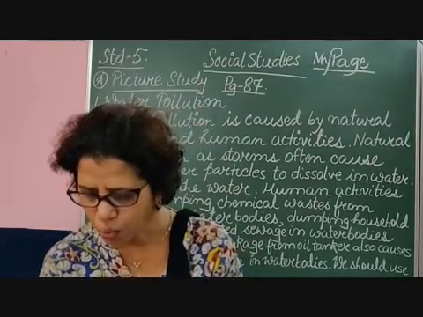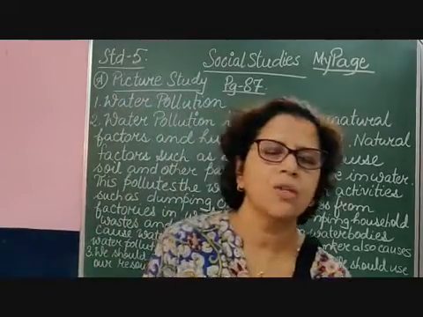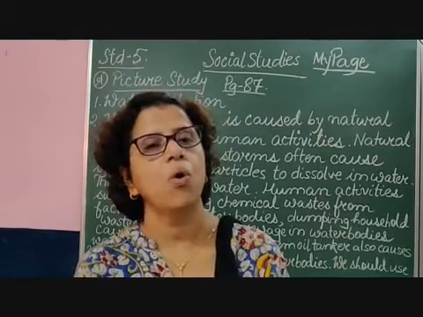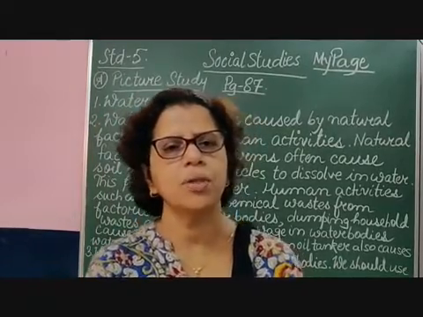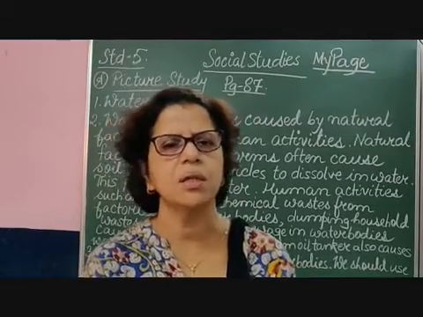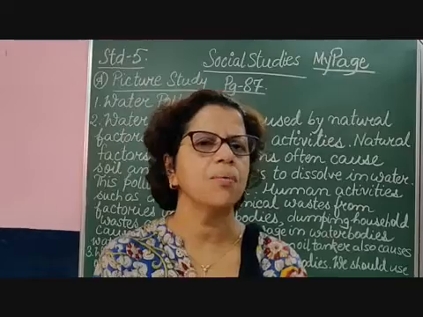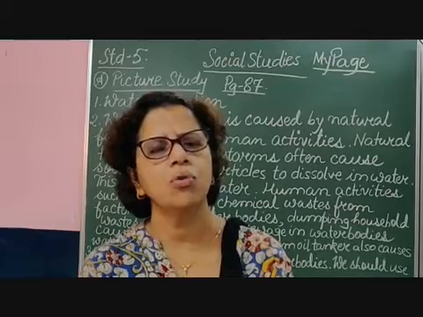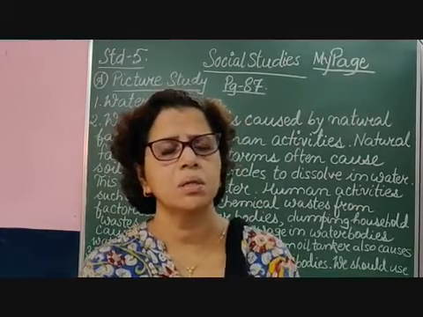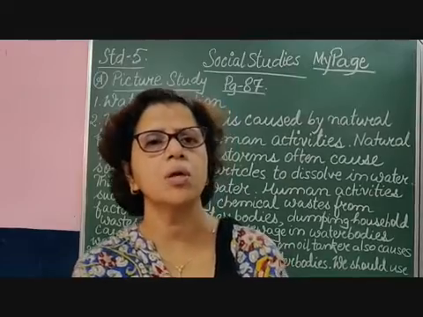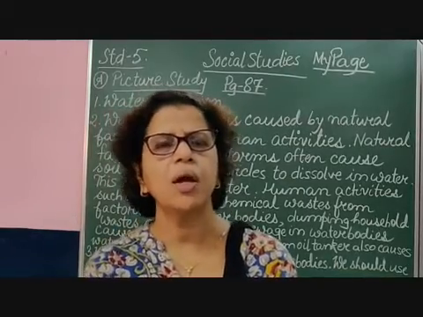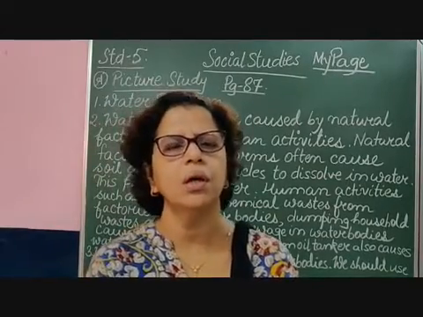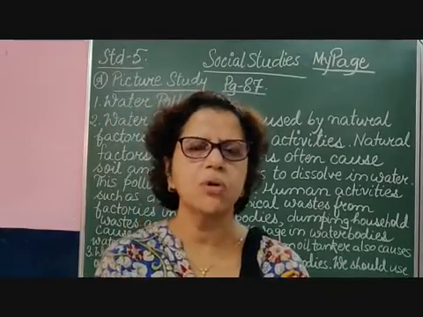The third question is, how can you prevent this type of pollution? Now that you can write yourselves, you can think and put in your ideas here about what things you can do to prevent this type. We should not throw any type of waste in the water bodies, whether it is waste from the factories or household waste. We should not throw sewage water, this drainage water, into the water bodies. If we are dumping any waste material, it should be treated and then dumped in the water bodies. We should use our resources carefully.